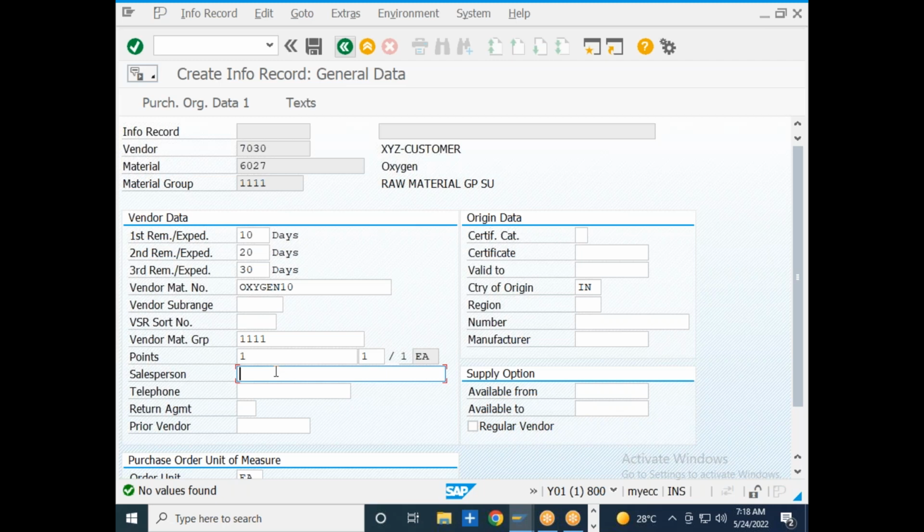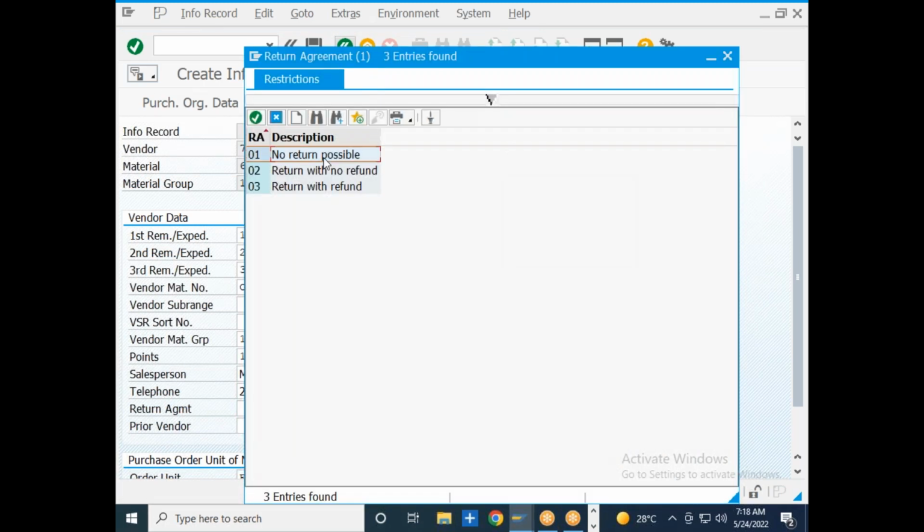Then salesperson: who is the salesperson at the vendor's location with whom you are in touch? Telephone number of the salesperson. A returnable agreement, you already know what is a returnable agreement. If you want to return something to this vendor, you need to inform the vendor and select it over here regarding the return of the materials.